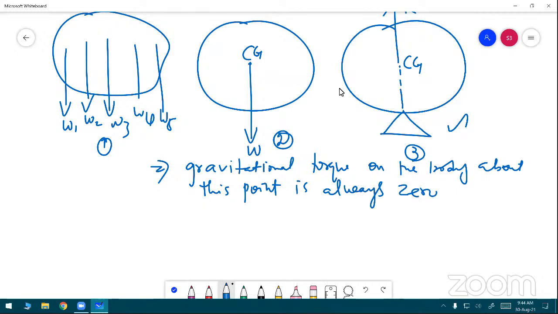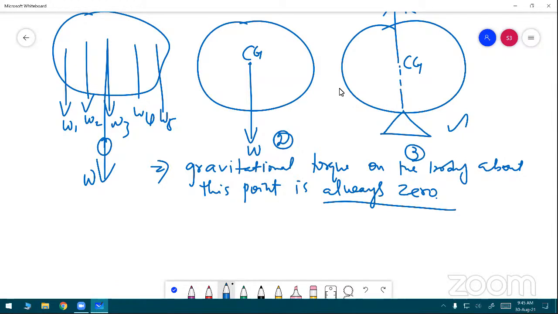One more question. Just consider the first diagram. The particles of your body are situated at different positions. Am I right? See the first diagram. The overall weight W is equal to the sum of the weights of all the point masses. Yes, sir. Weight of the point masses. Very good.